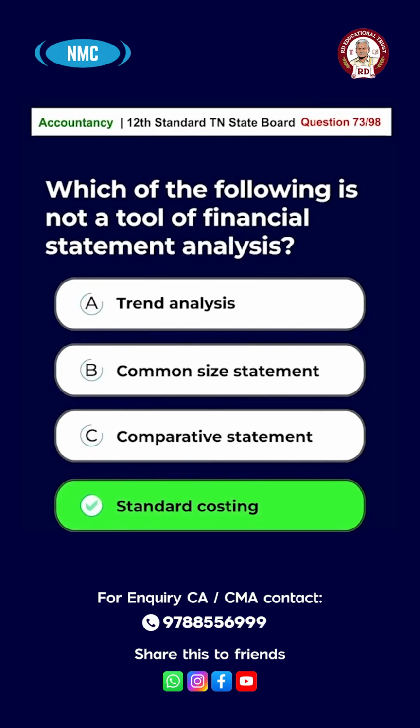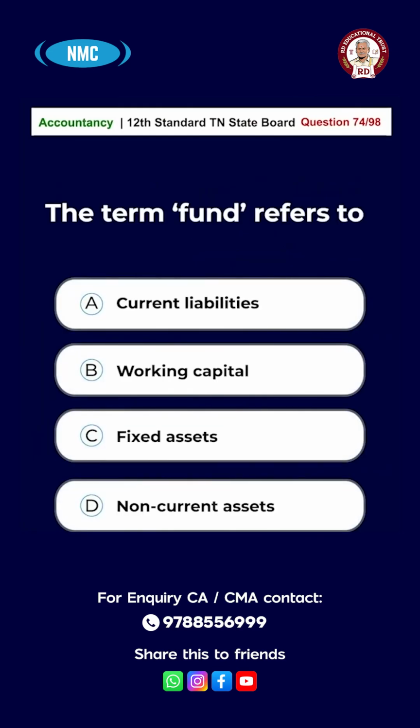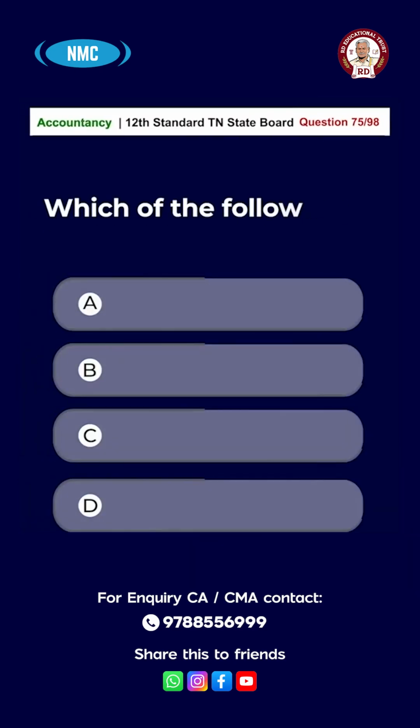Standard costing. Question number 74. The term fund refers to A. Current liabilities, B. Working capital, C. Fixed asset, D. Non-current asset. The answer is option D. Working capital.